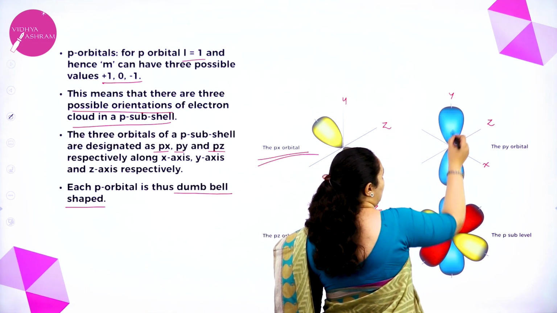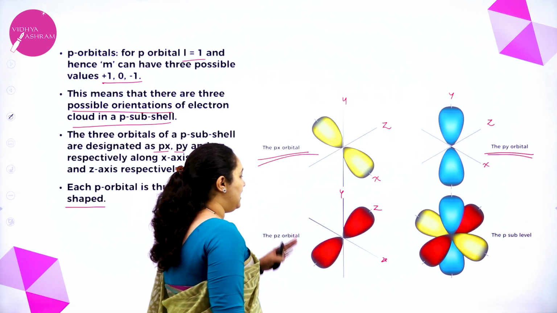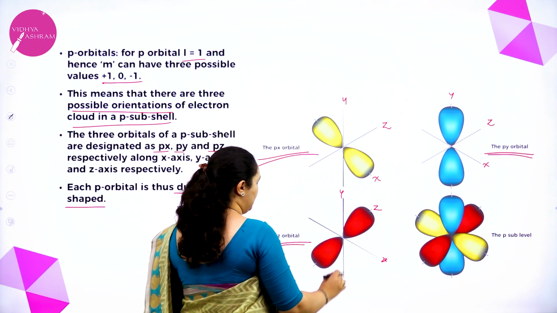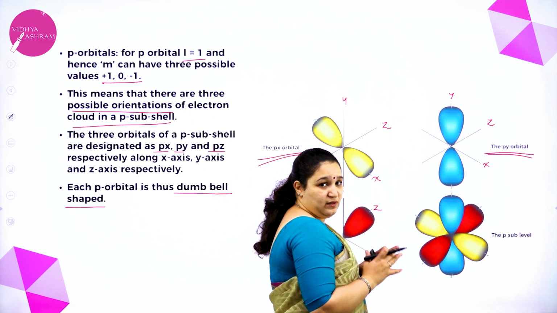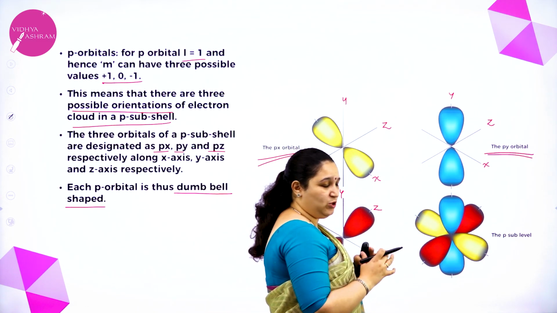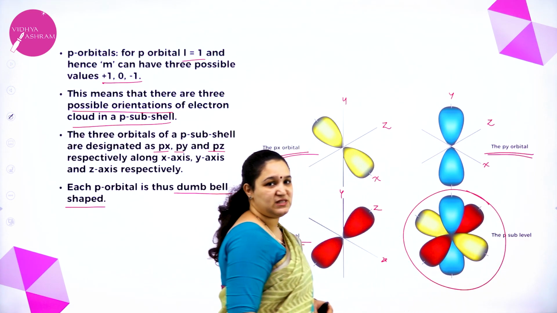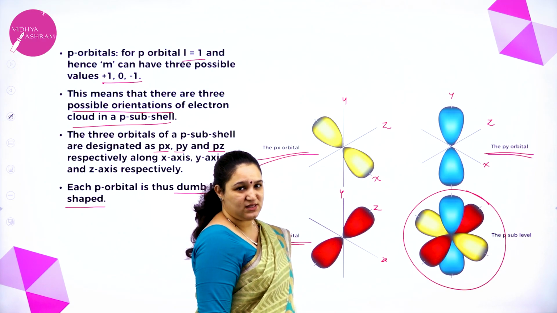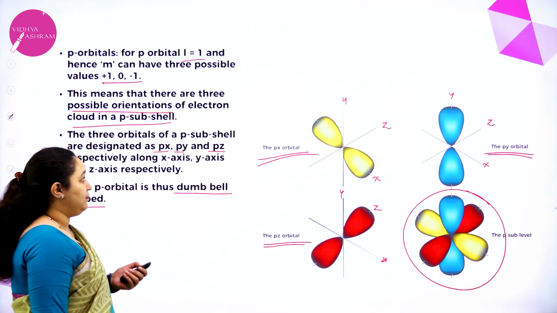If it is along the y-axis, we call it py orbital. If it is along the z-axis, we call it pz orbital. All put together, px, py, pz, the p subshell will look like this. So that is about the p orbital.